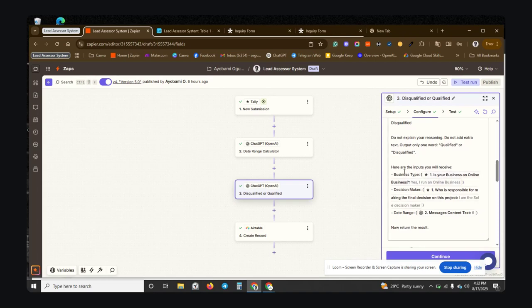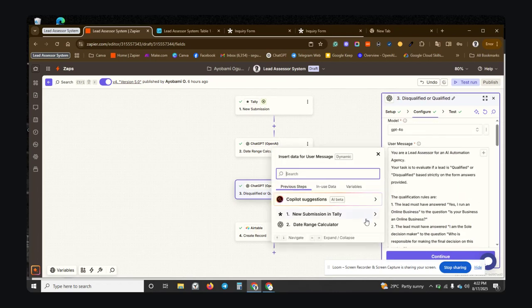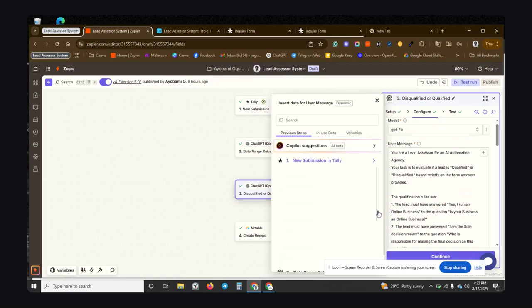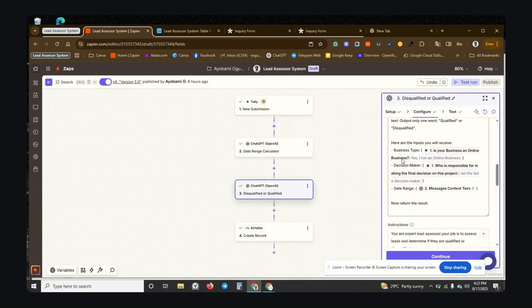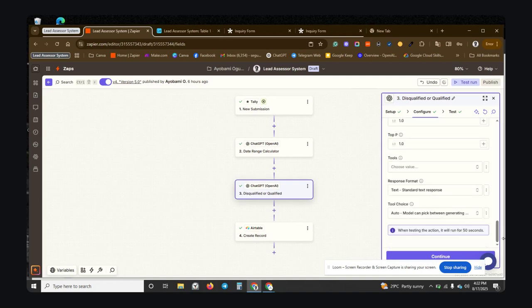So this is where I put in every one of the inputs from the form. You can just come over here and start putting the input from the Tally form right here. I put the business type, is your business an online business, who is the decision maker, and the date range. And now I said, okay, output the results, and also added to the instruction that you're an expert lead assessor. Your job is to assess leads and determine if they are qualified or disqualified. So I added the memory key and I ran this particular system. And that's exactly how the system works.